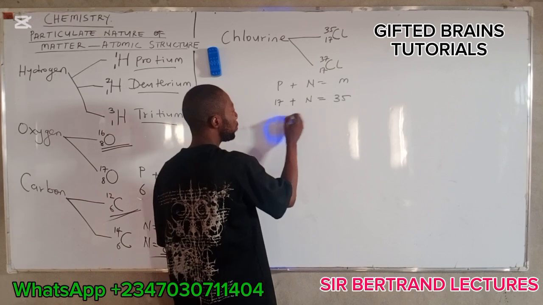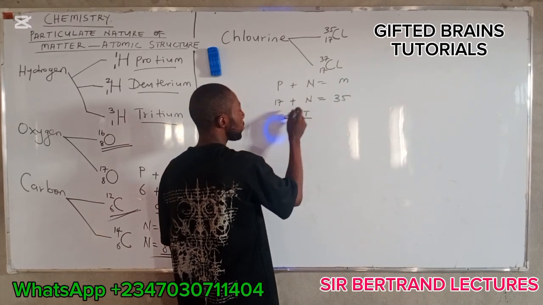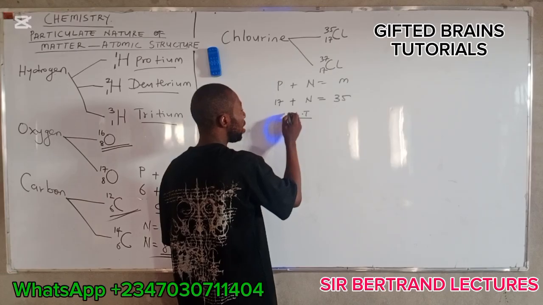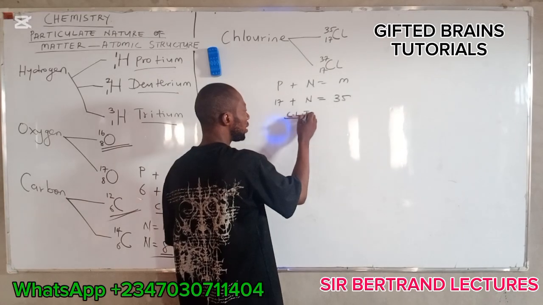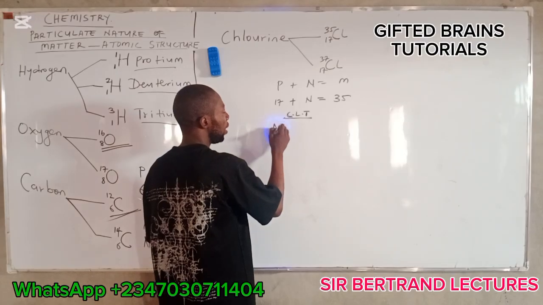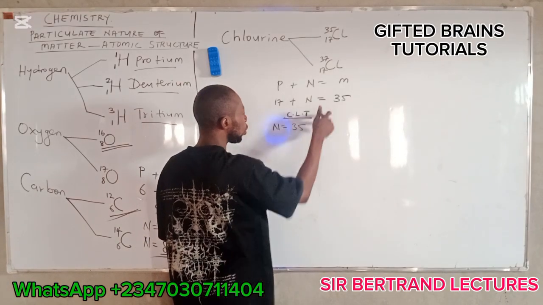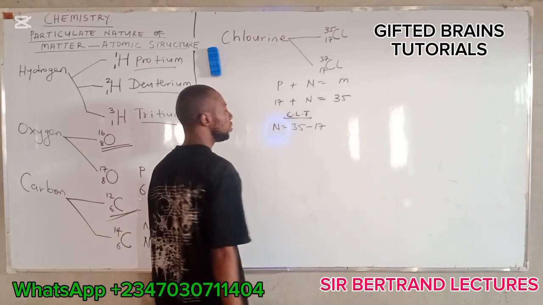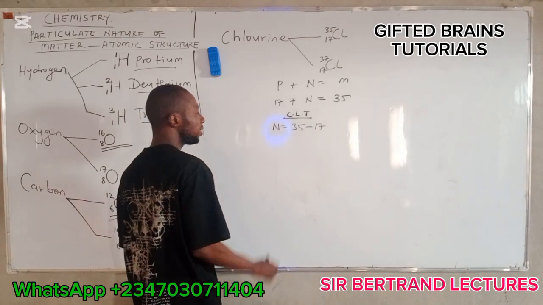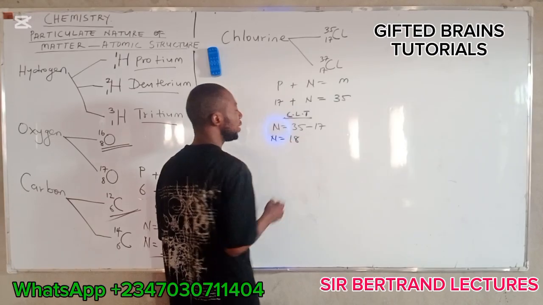Then here we collect the like terms as we did before. N alone is equal to 35. This will cross and change to -17. All right? Then the neutron number here is equal to 18.